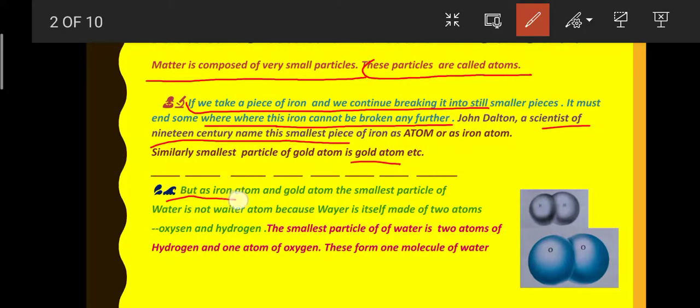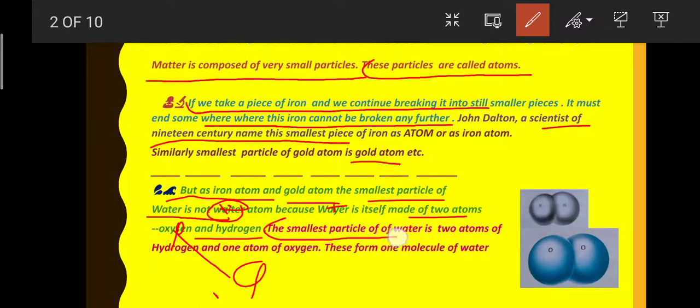But unlike the iron atom and the gold atom, the smallest particle of water is not a water atom, because water is itself made up of two kinds of atoms, that is oxygen and hydrogen. The smallest particle of water is 2 atoms of hydrogen and 1 atom of oxygen. These form one molecule of water.